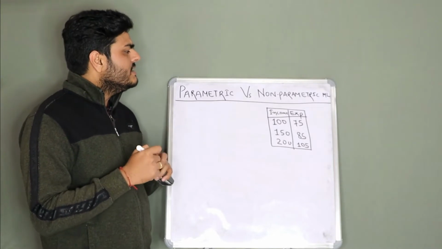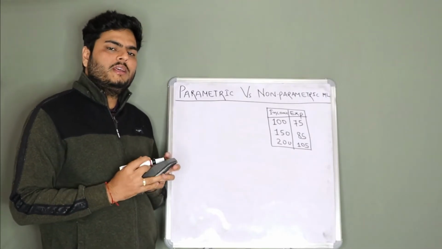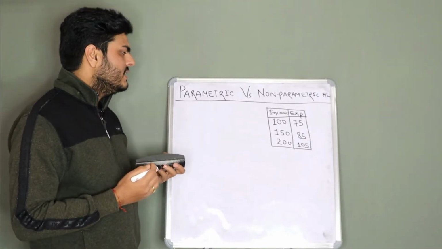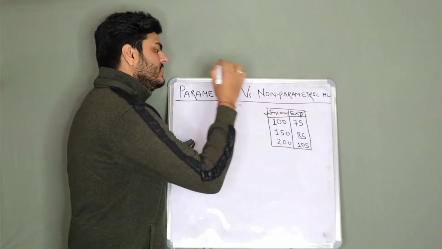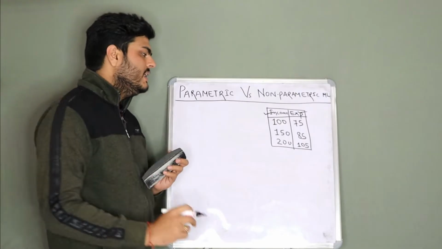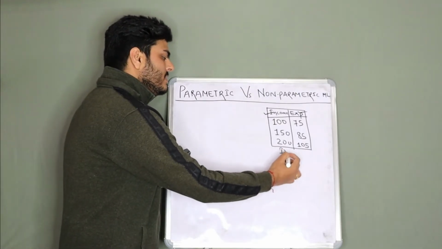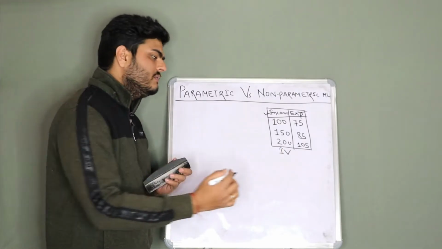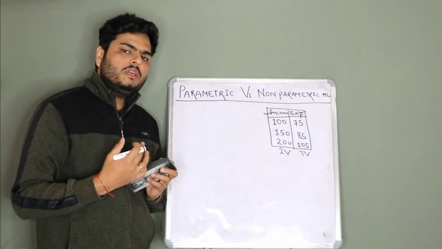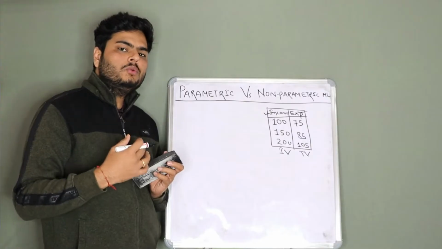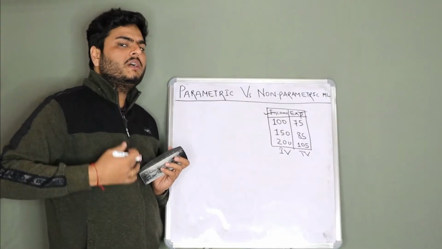So machine learning is nothing but learning patterns from the data, right? I have a simple data here, guys. Here I have income and I have expense. This is my independent variable or predictor, and this is my target variable or response. Based on the income I am trying to predict what is the expense.